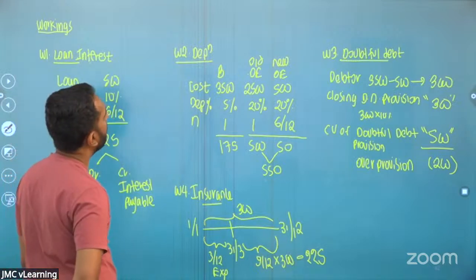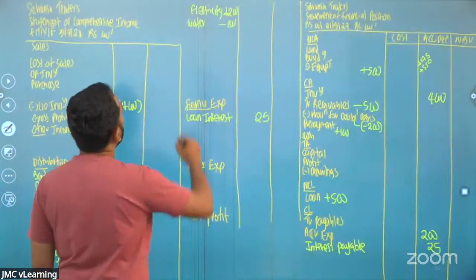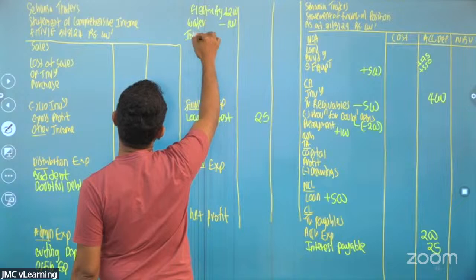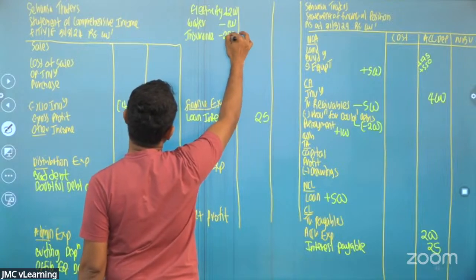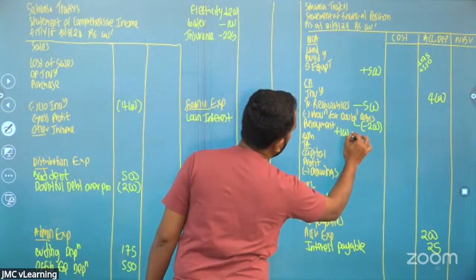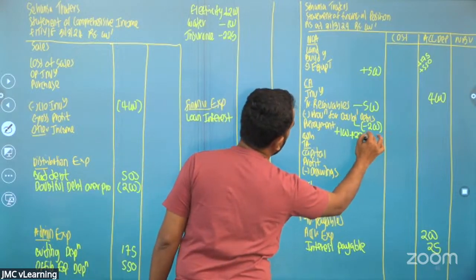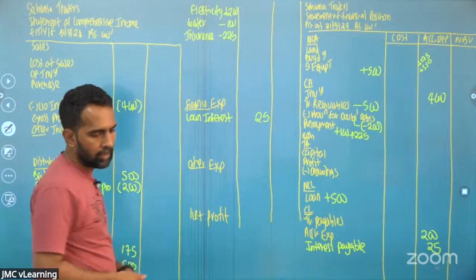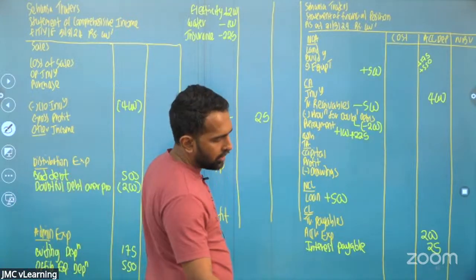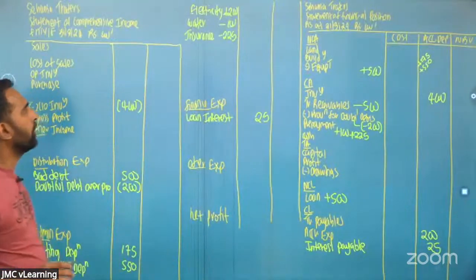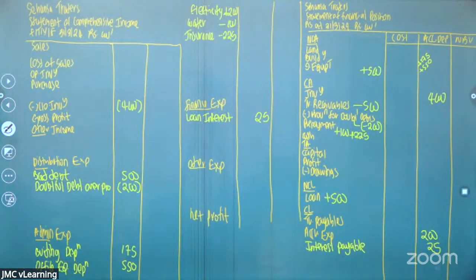Then how are we going to do that? If you take the insurance expense, out of that 300, 225 is for the next year. That will be added as a prepayment. So prepayment will be 225. That's for the next year.